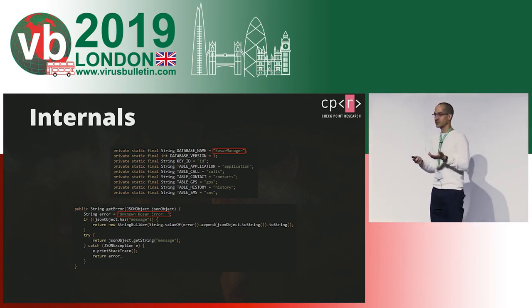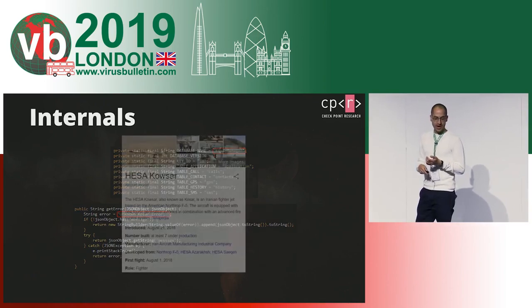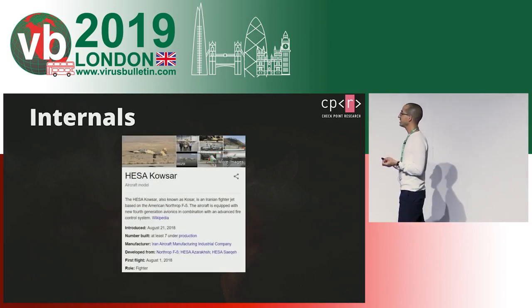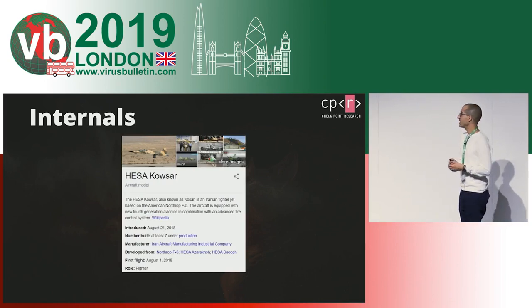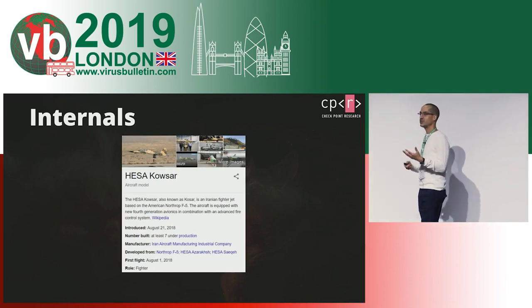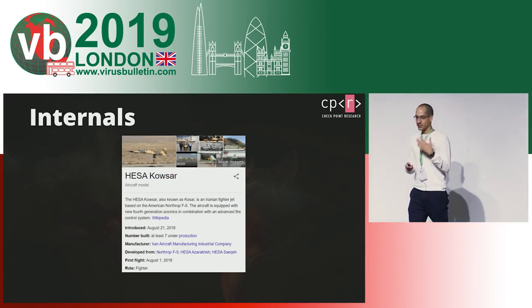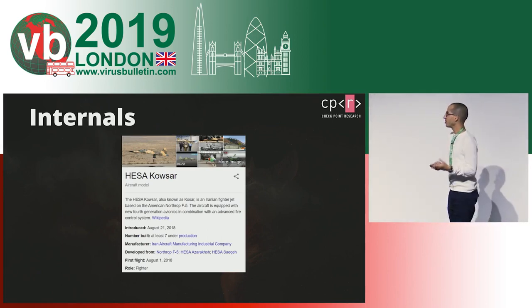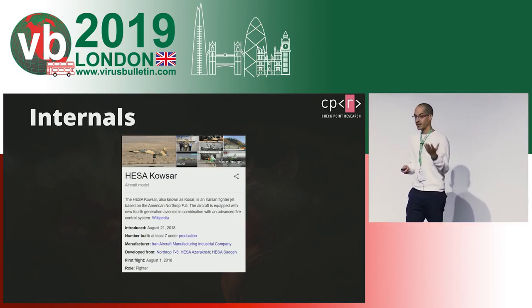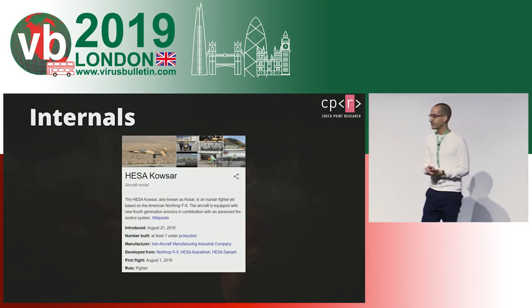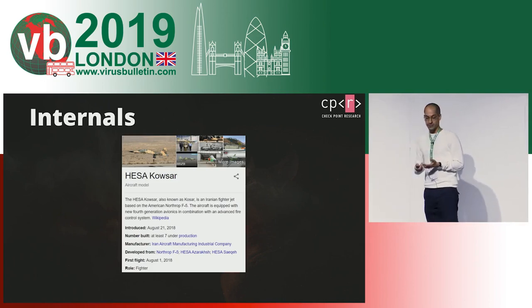Looking on Google what COSAR is, we found that COSAR is actually a homemade, self-produced fighter jet in Iran, and it is considered to be a national pride. So maybe the developers of Domestic Kitten also consider their crafted application as national pride.